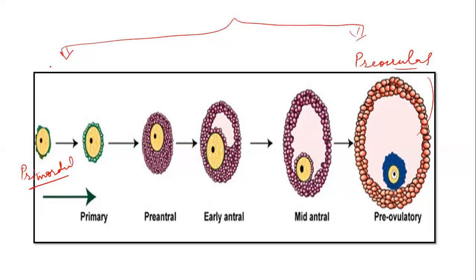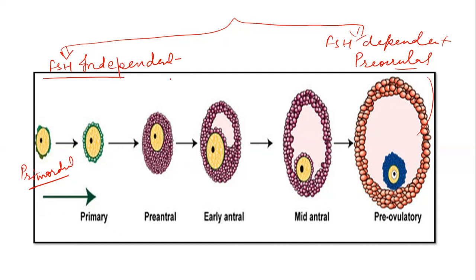One is called FSH independent, which does not depend on FSH, and the other phase is called FSH dependent. So growth of the follicle is under two phases.